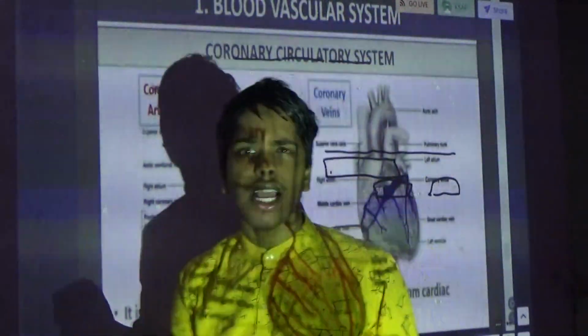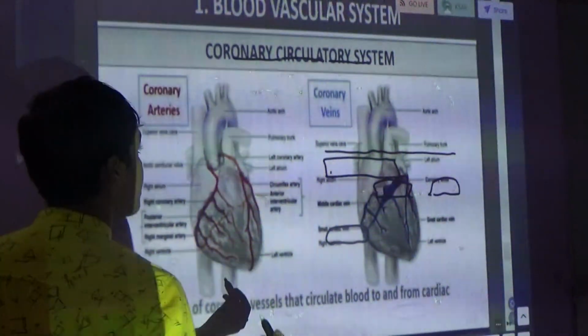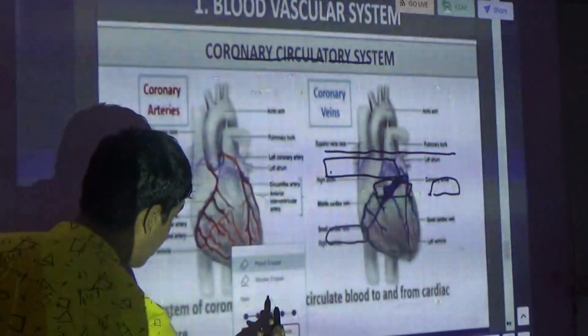Now we will see about the coronary circulatory system. First I will rub this.